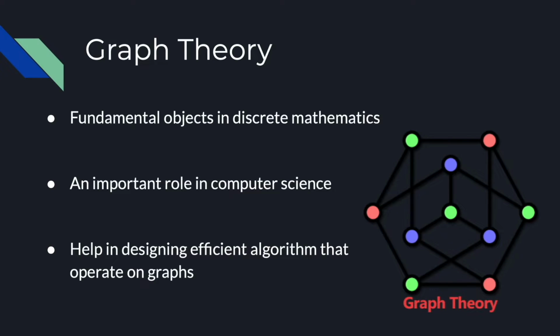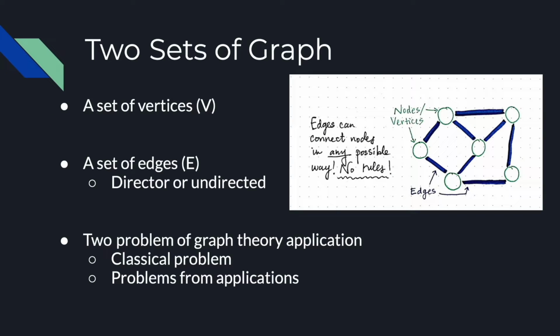Graphs are fundamental objects in discrete mathematics that model relationships between pairs of objects. Graph theory plays an important role in computer science. The field of graph theory seeks to understand the properties of graphs. Facts about graphs are useful in computer science because they help in designing efficient algorithms that operate on graphs. Graphs provide a convenient way to represent various kinds of mathematical objects.